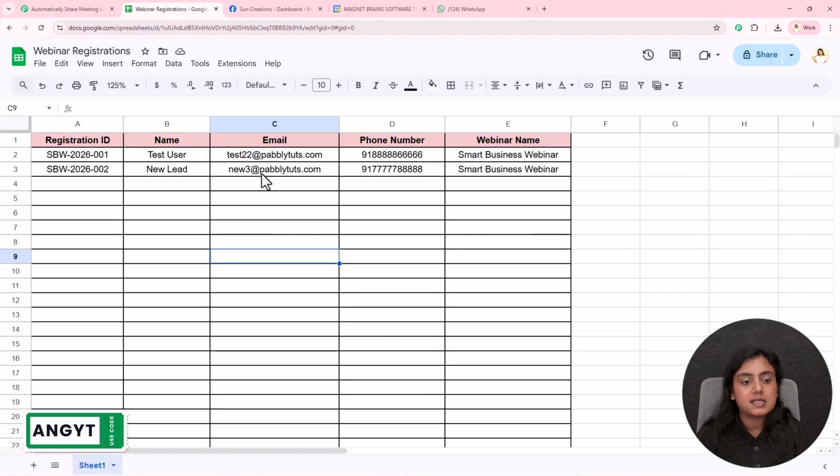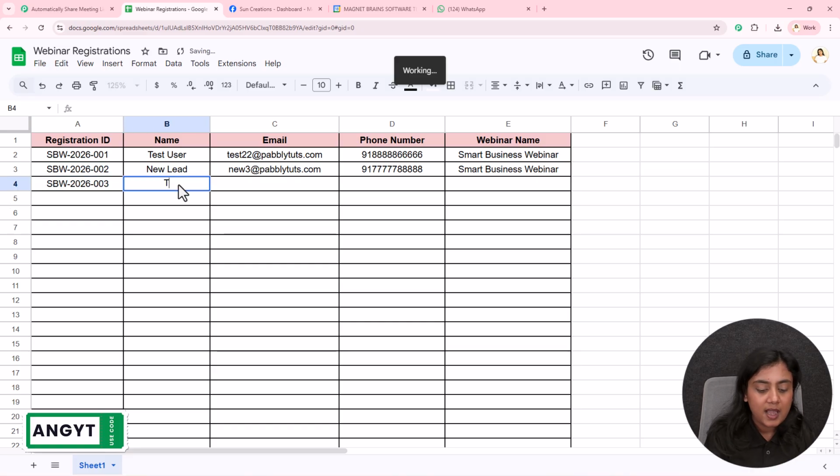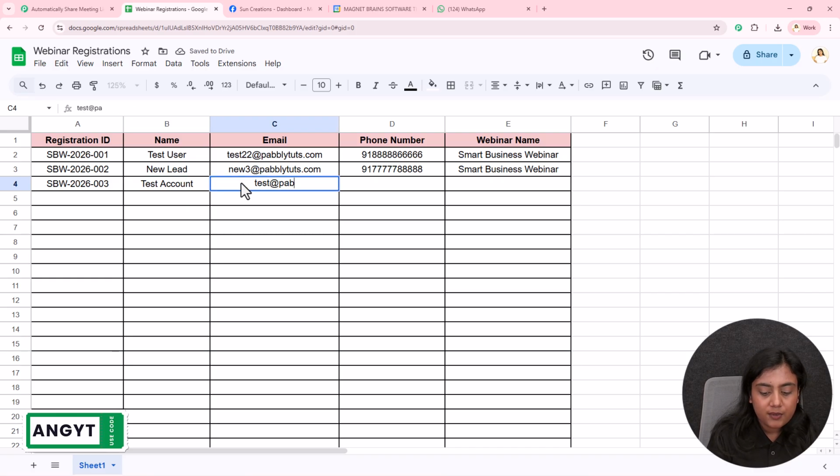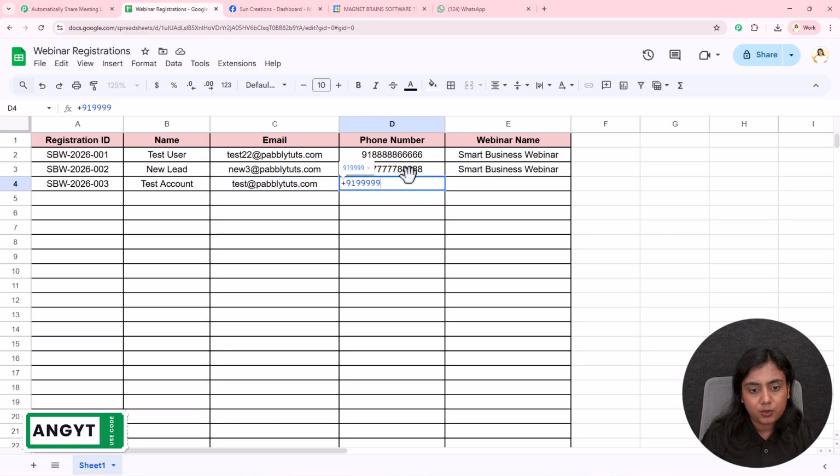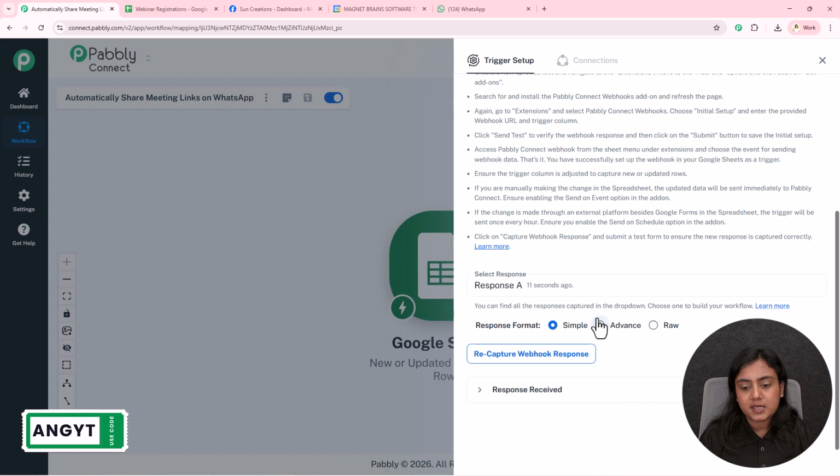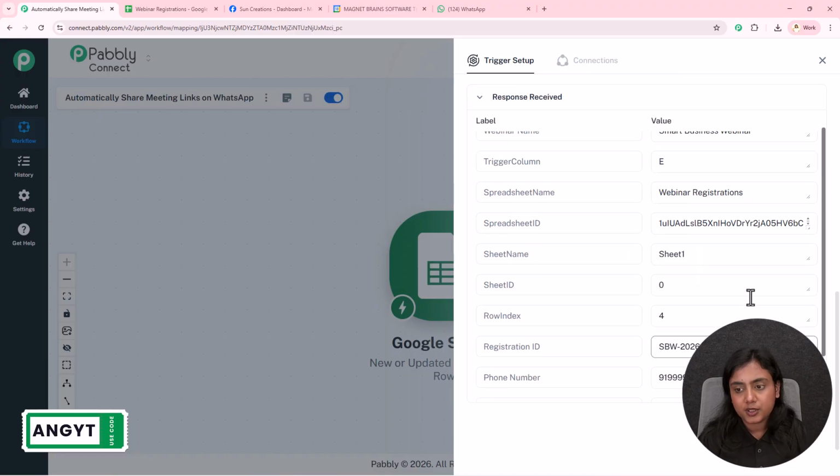So now to check whether this connection is successfully done or not, I will enter new details right over here and check whether my trigger automatically captures the response of the new participant's details. Okay, so I will write over here, you can see all the details of the new participant. You can see the ID, name is test account, email is test@pabblytudes.com. For the phone number, I will enter a dummy phone number right here, and for the webinar I will enter the same webinar. Okay, so as I've logged in all the details of the new participant, let me go back to my workflow, and yes, you will see right over here the response has been captured in the trigger.